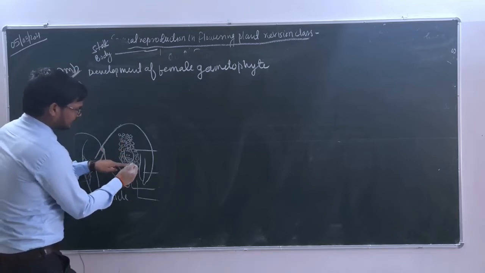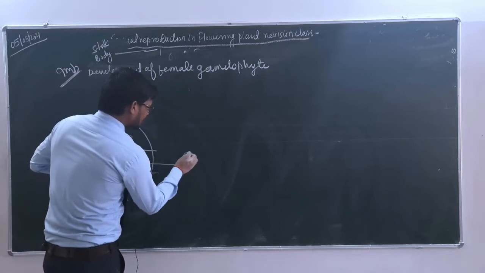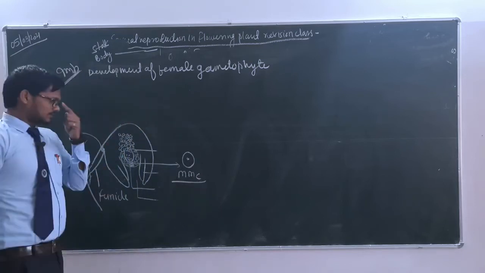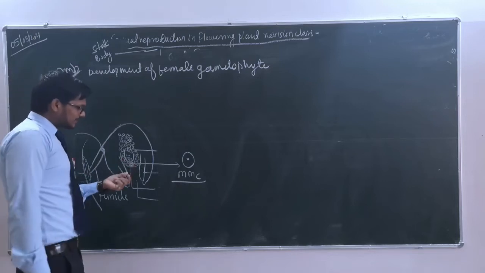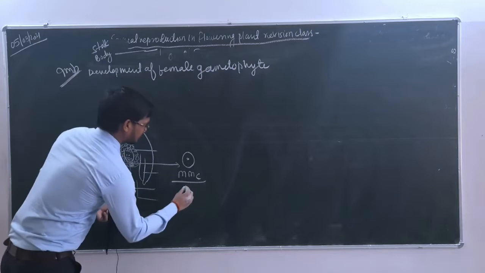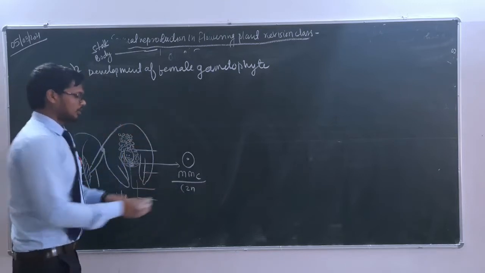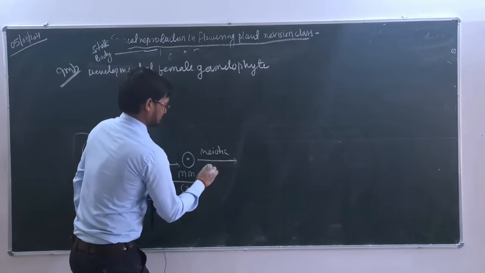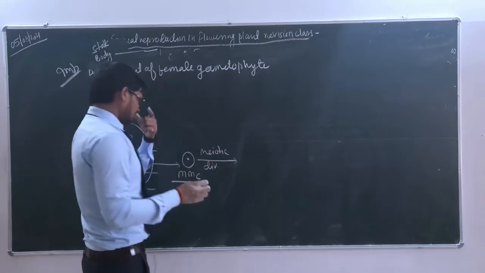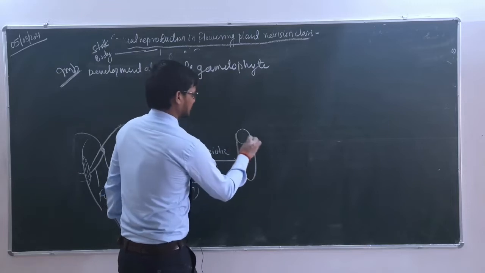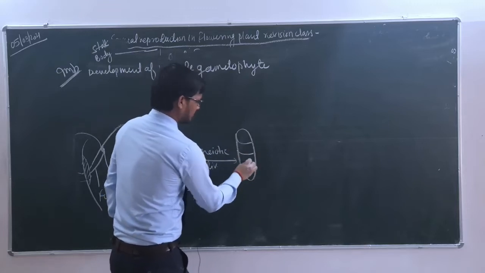तो हम यहाँ से देख सकते हैं कोई भी एक सेल, इसको हमने क्या किया, ये act कर रहे हैं किस तरह से? मेगास्पोर मदर सेल की तरह से. So this is the mass of cells, out of these the cell just towards the micropyle will act as what? Megaspore mother cell. The ploidy level will be 2n. Okay, this will undergo meiotic division, resulting in the formation of a megaspore tetrad. 1, 2, 3 and 4.